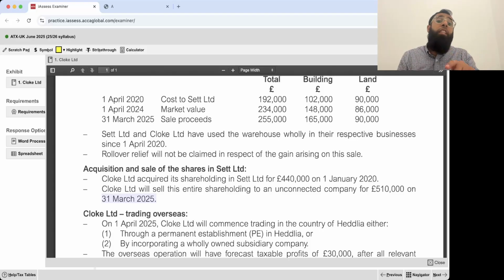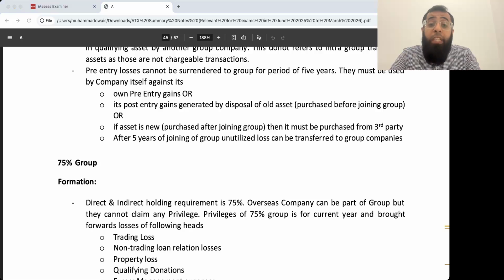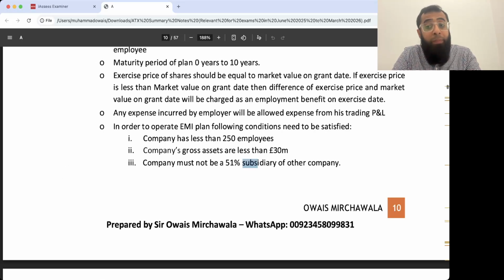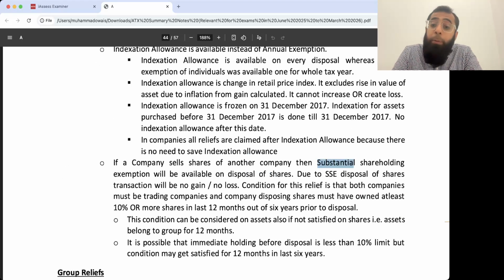Okay. If this were an individual selling the shares, then our mind should go for business asset disposal relief. Individuals get business asset disposal relief, whereas companies get substantial shareholding exemption. If you remember this concept of substantial shareholding exemption, 10% or more ownership for 12 months out of the last 6 years.